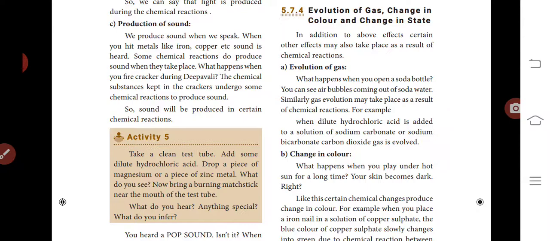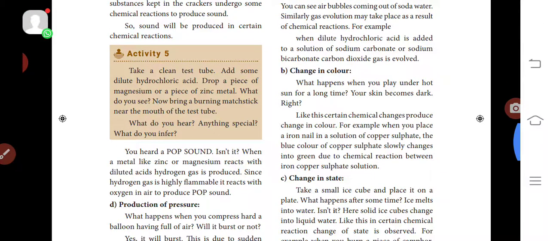All of this liquid comes out of the bottle because gas is filled inside. So, gas evolution takes place as a result of chemical reactions. In the same way, when dilute hydrochloric acid is added to the solution of sodium carbonate, carbon dioxide gas is evolved. Carbon dioxide gas is released. Next, change in color.